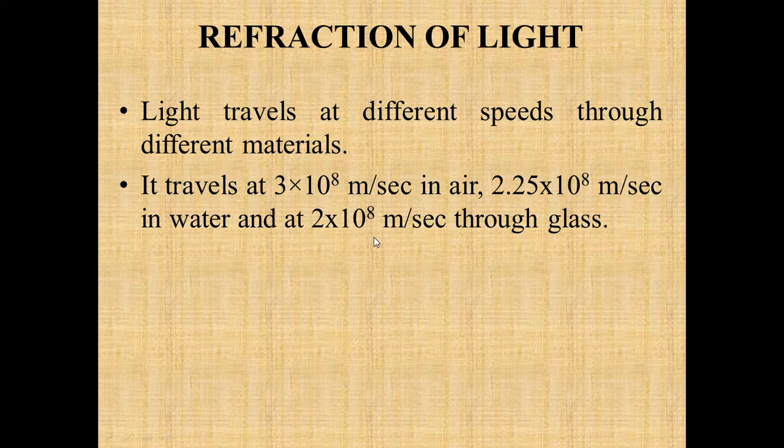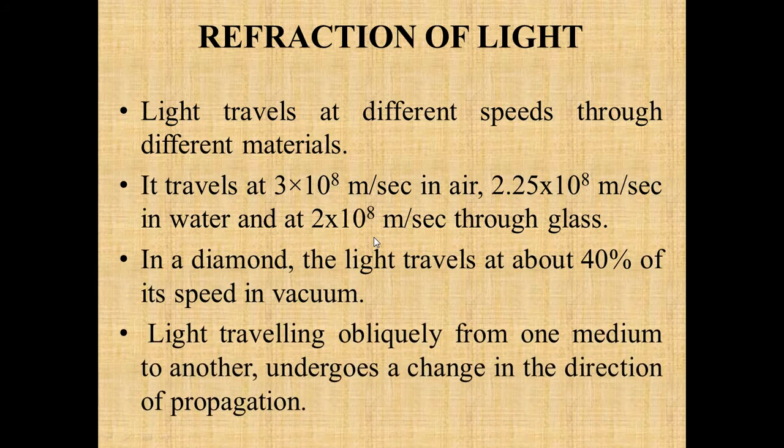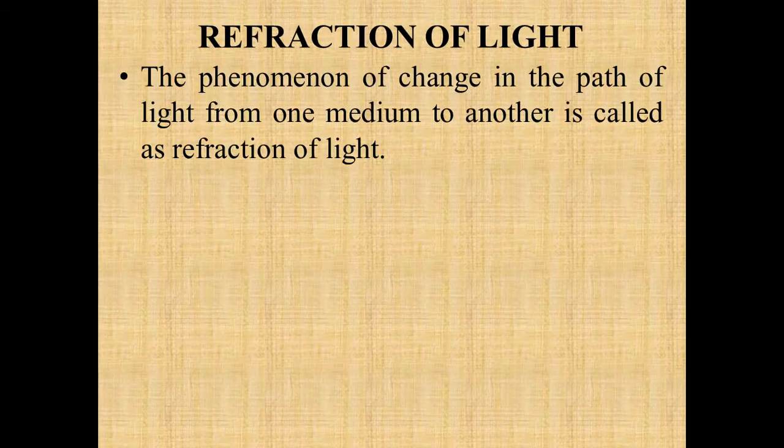So what happens when the light travels from one medium to another? In the diamond, the light travels at about 40% of its speed in vacuum. So when the light travels obliquely from one medium to another, it undergoes a change in the direction of propagation. Oblique means whenever it is striking at some angle on surfaces like water, glass, diamond, there is a change in the direction of propagation of light.